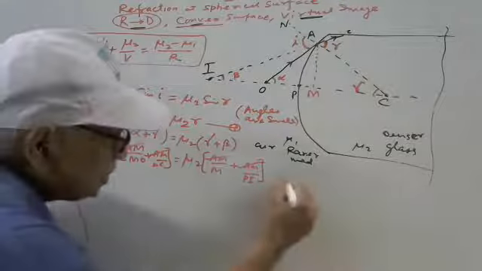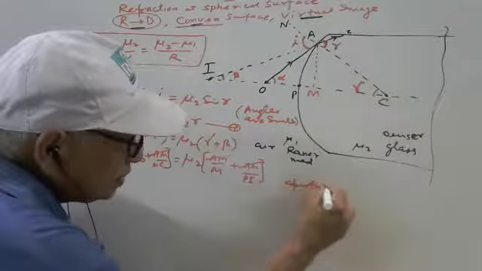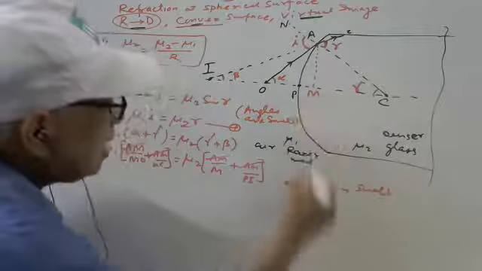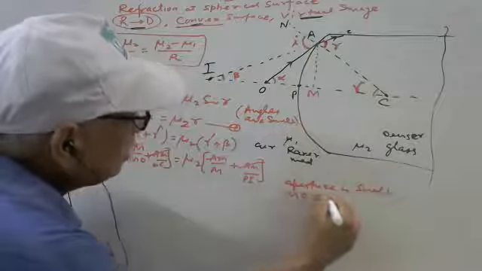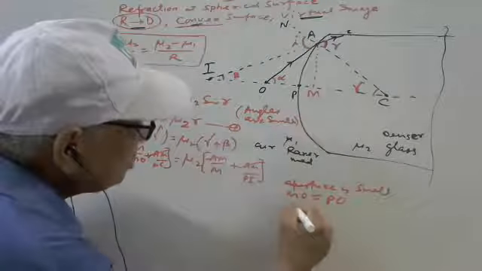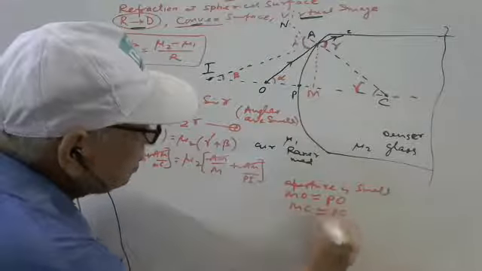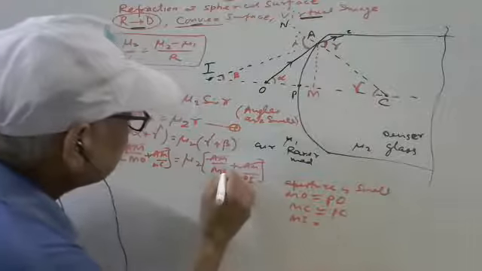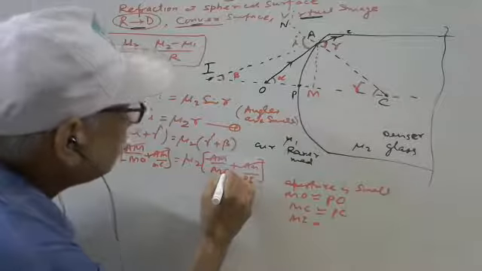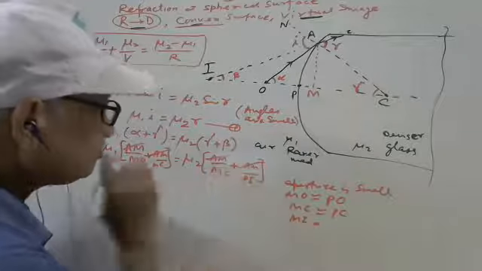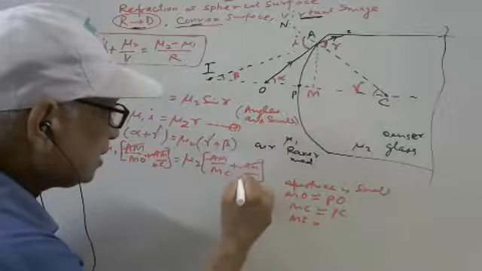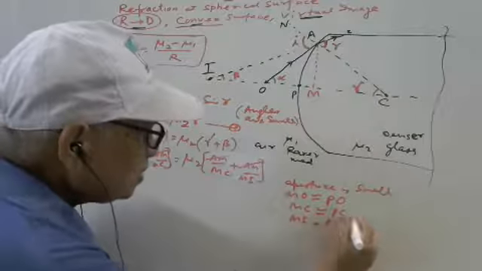Now as aperture is small, here MO is approximately PO, approximately PC, and this is MC. Here we can write PI for MI.